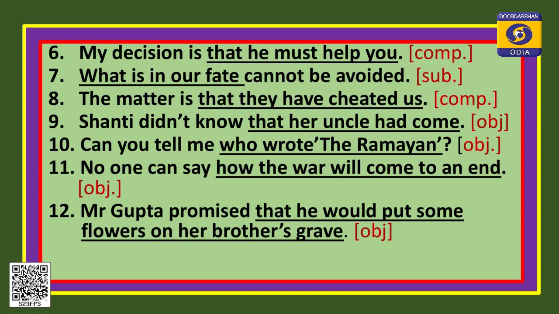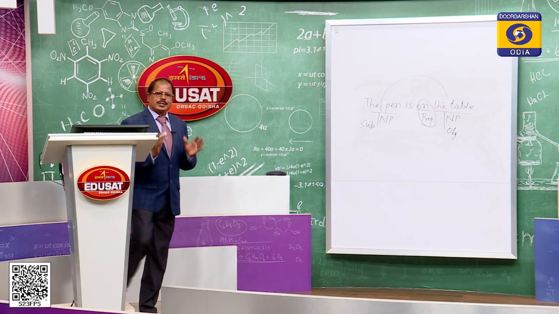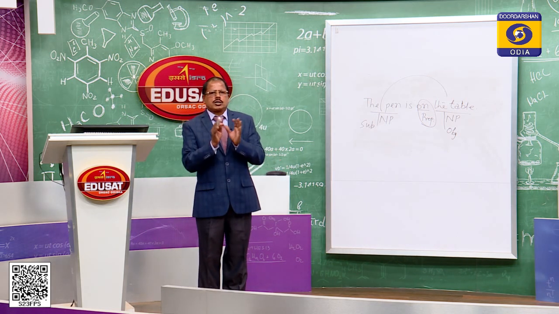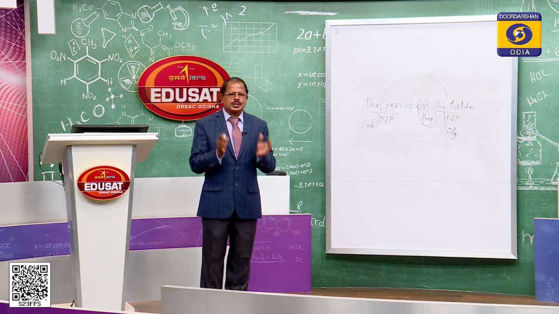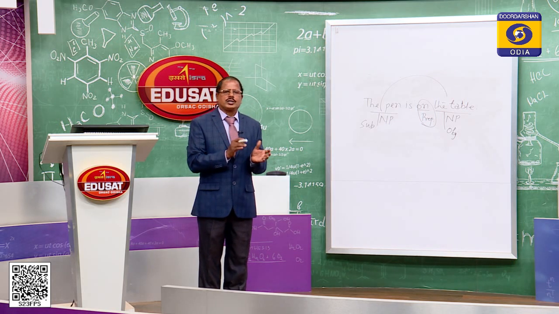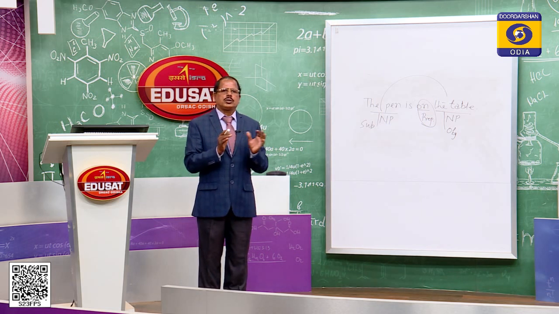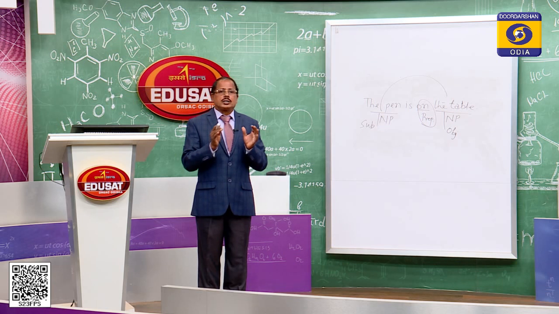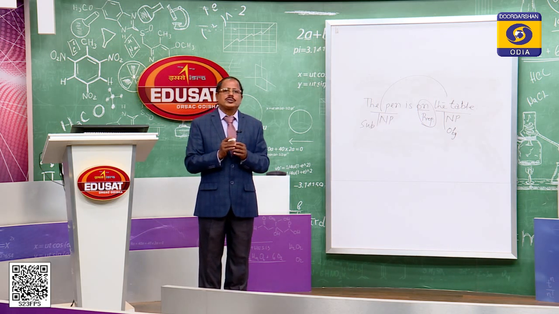So, my dear children, we have already discussed what is a complex sentence, the structure of sentences and the structure of a complex sentence, the subordinate clauses, and we have also discussed different forms of the noun clauses and how the different forms like the that clauses and the WH clauses function differently, or have different types of functions in the sentences.